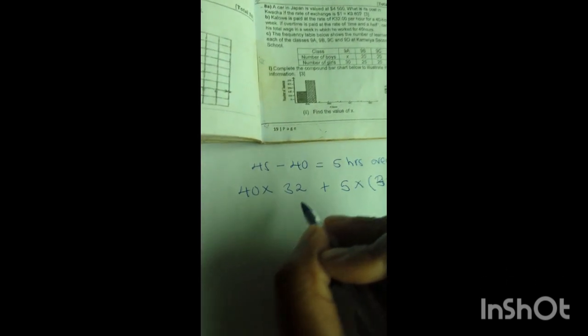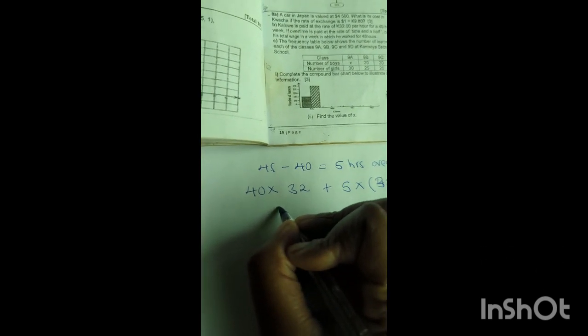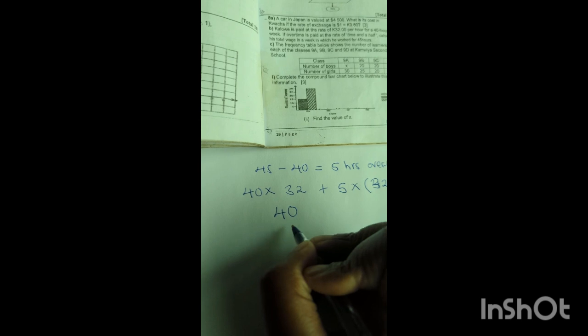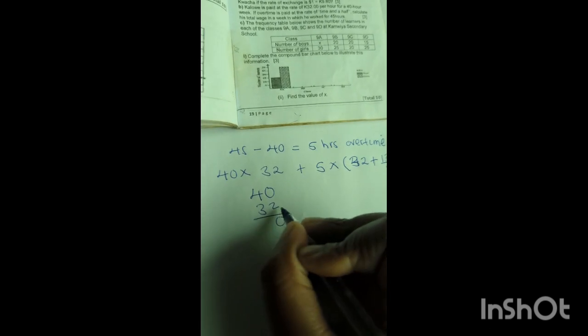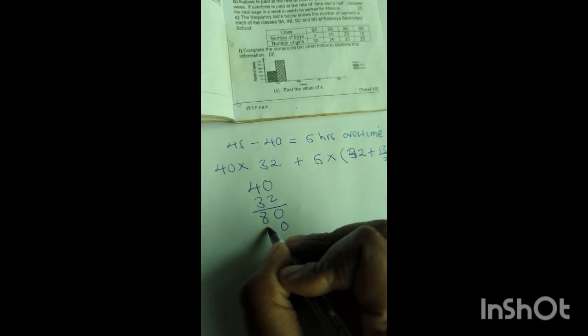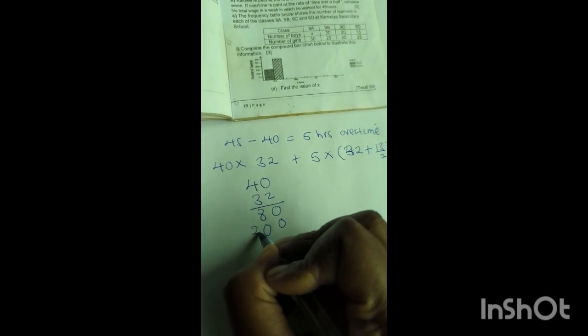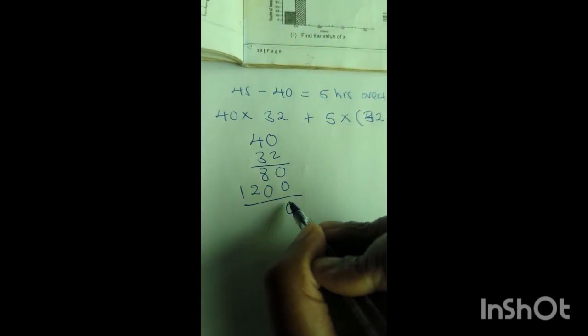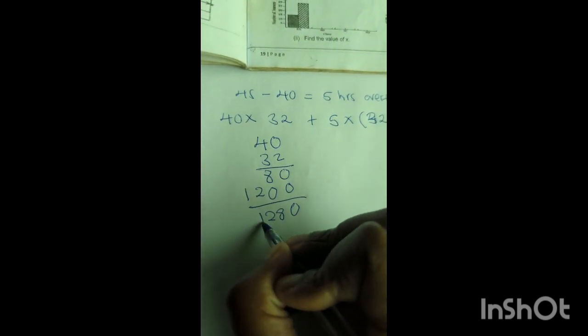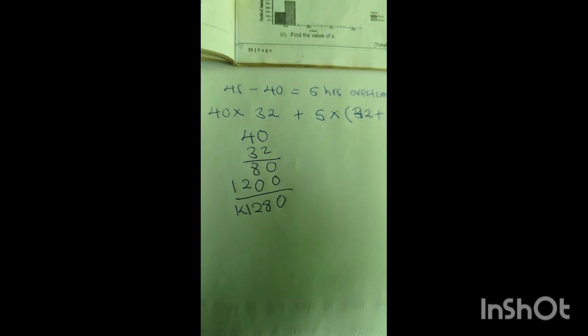Okay, so let's work out. Remember, no calculators at grade 9 level. So 40 multiplied by 32. What is it going to give us? 0, and that is an 8. Here we put a 0. That is a 0, and that's a 12. That will give us 0, 8, 2, 1. So 1,280 kwacha for the normal rate.